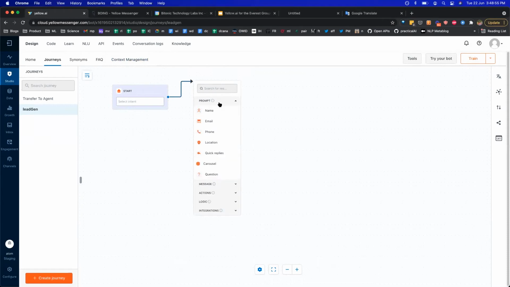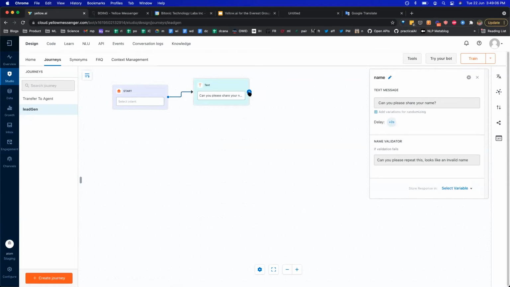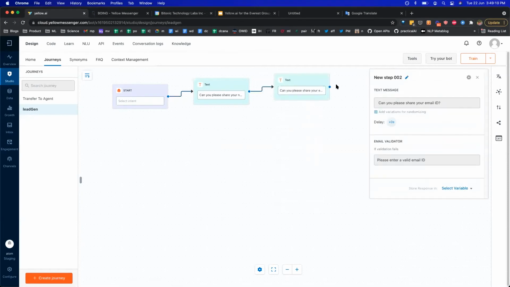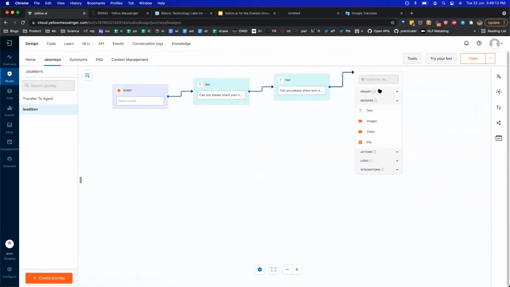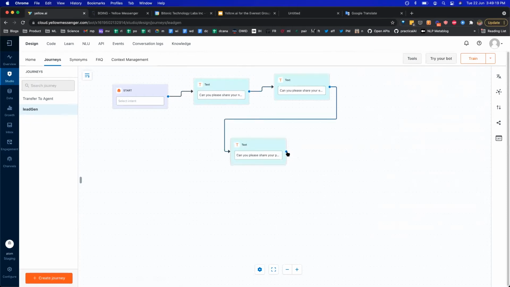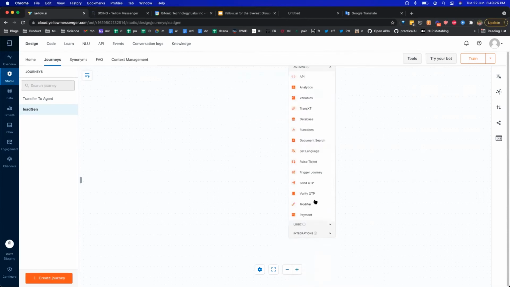If you want to ask for a prompt, let's say in our case we want to ask for a name, you can just go ahead and add name as a prompt. Then let's say you want to ask for the email ID, and potentially their phone number. And once you have taken all of this information, you probably want to save it in a database.